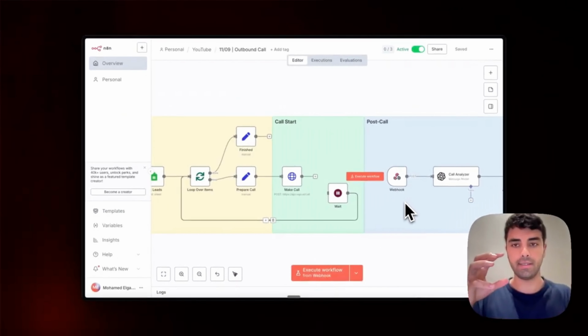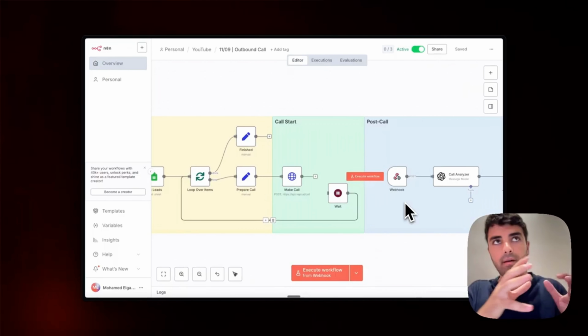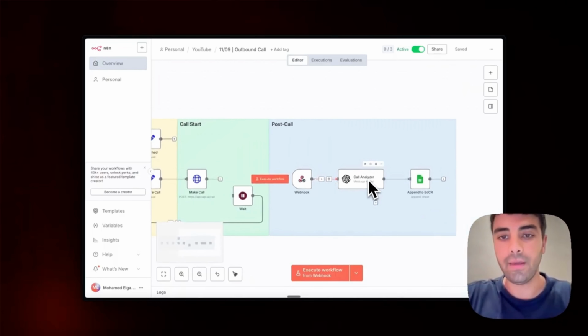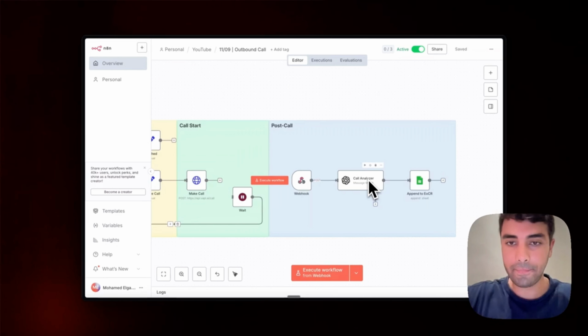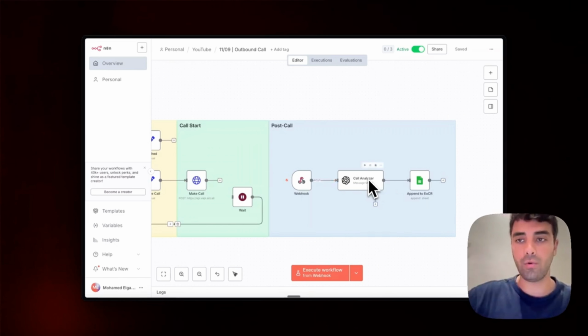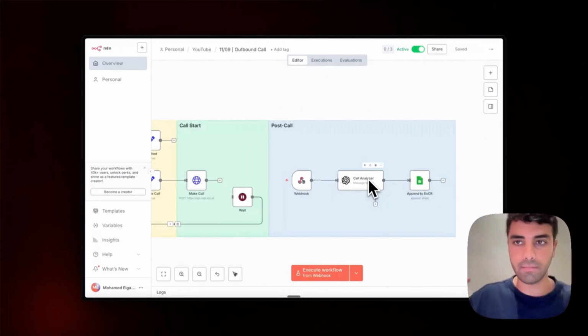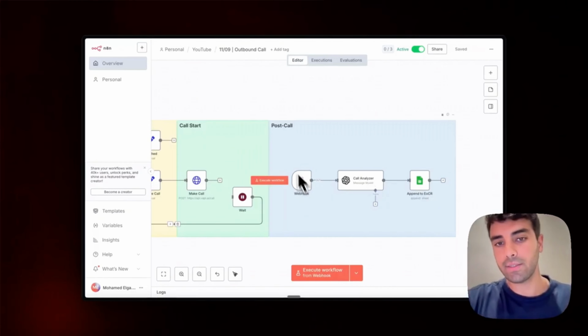What this does is that after the call is ended, we will take the entire end of call report, and then we will send it to this webhook, in which we will analyze how the call went. Like, was the person interested in an offer? Was the person not interested? Hey, can you take some notes? That sort of stuff will be transferred into the webhook.